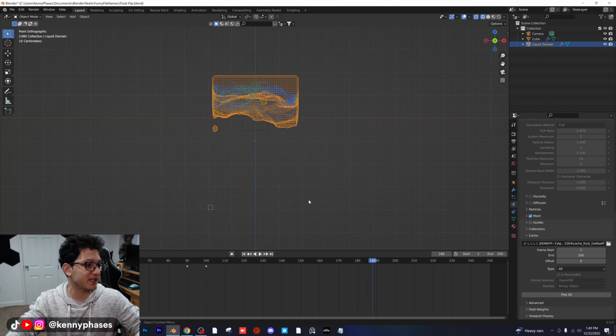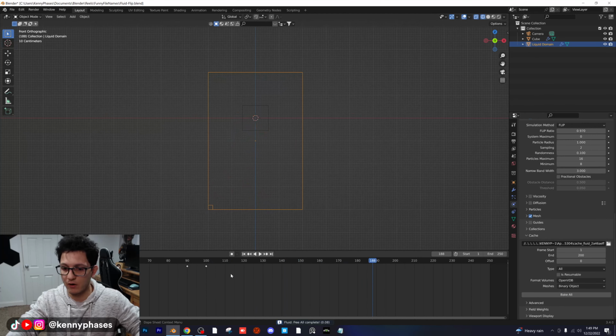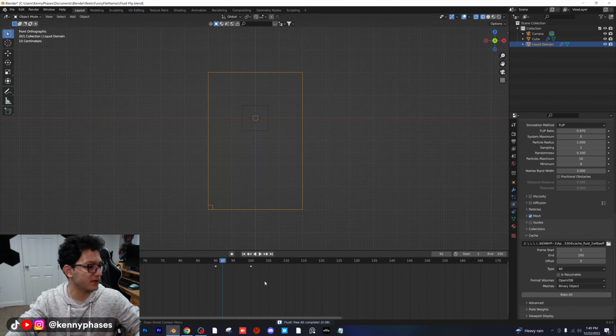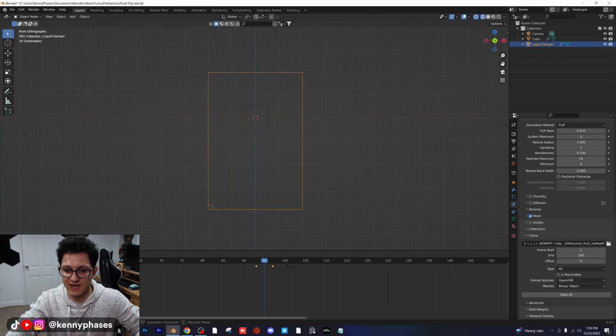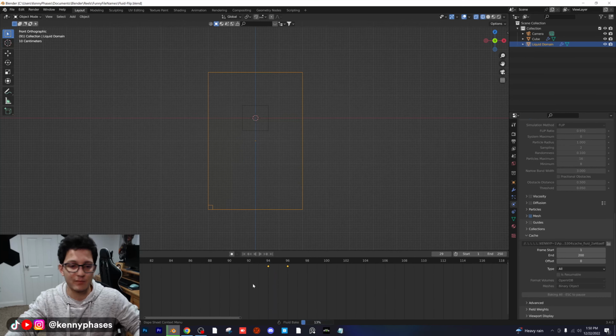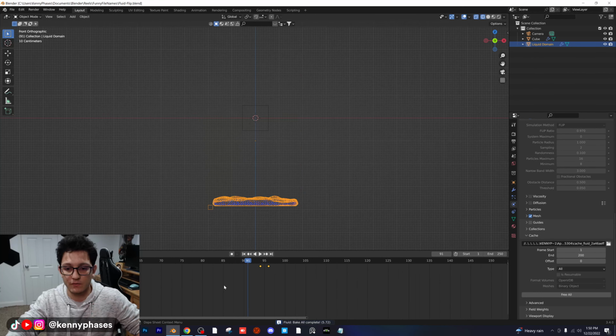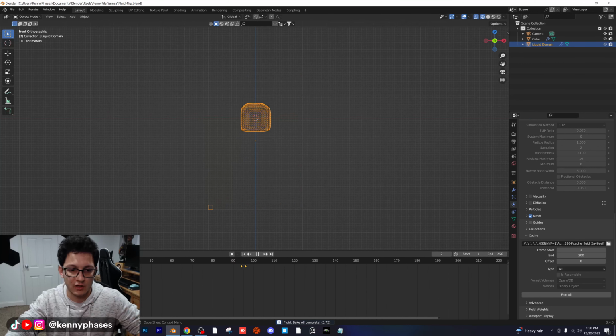Now, if we want to make this even more intense, guys, we free all. We zoom in on our keyframes here. See these two keyframes on our timeline? We just squeeze them together. So I'm going to go to frame 95 and press S to scale. Now this is going to flip very drastically from frame 94 to 96. Let's bake the simulation one more time and see what effects we get. Obviously, the reason this is baking so fast is because we're at such a low resolution. Let's see what this looks like now with that faster gravity flip.